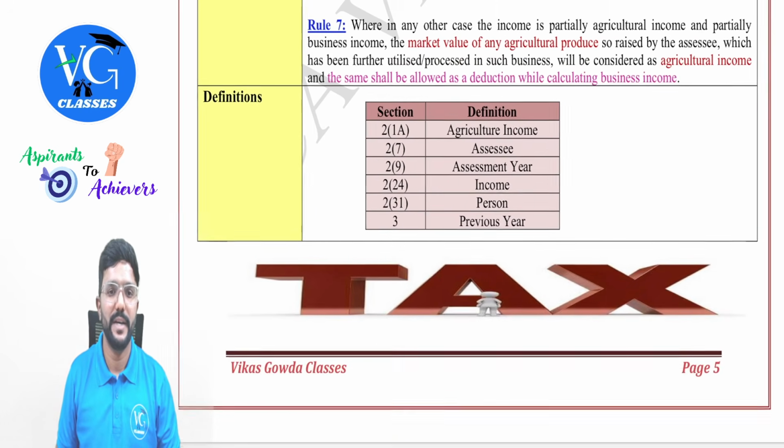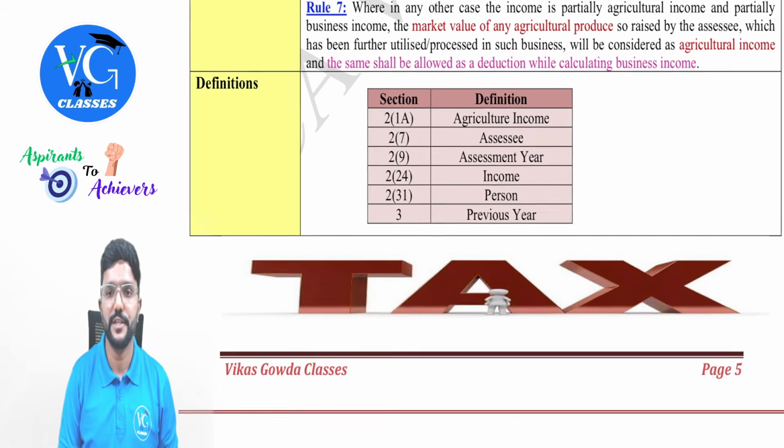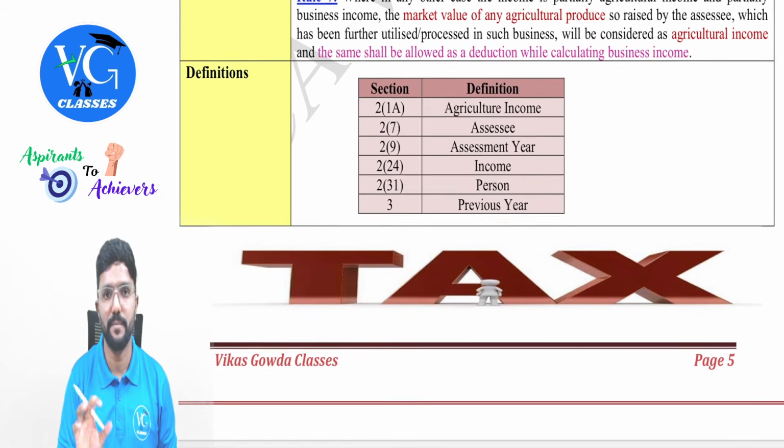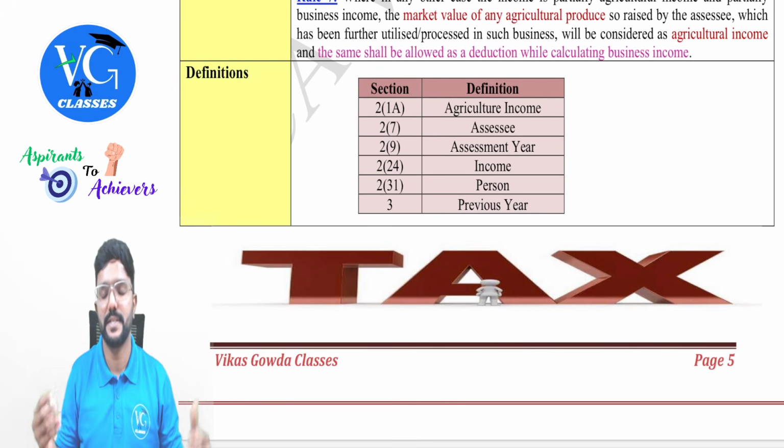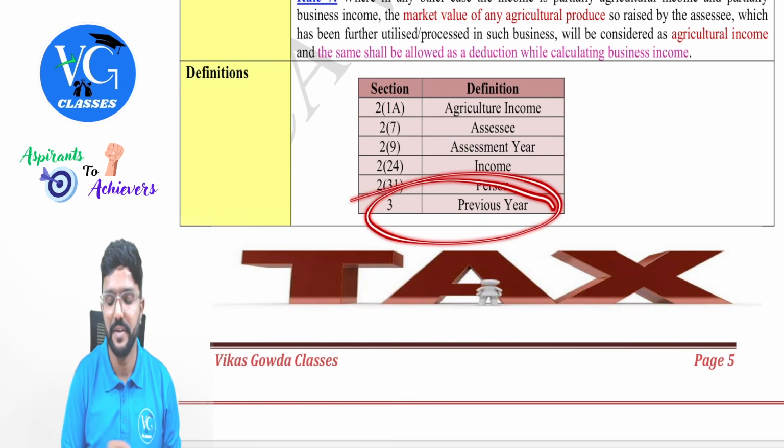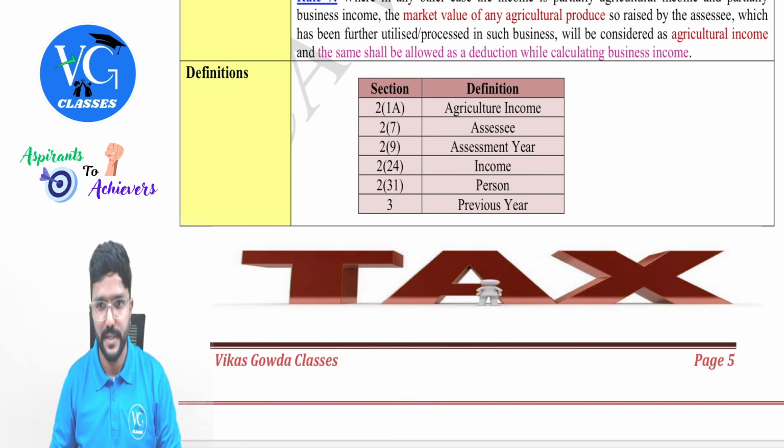Fine. Then coming to the definitions, I've just given the list of definitions which we have covered in this chapter, guys. Important, please be careful, don't ignore it. So section 2 defines various terms, whereas the previous year definition is given in section 3, guys. Got it? Yes.